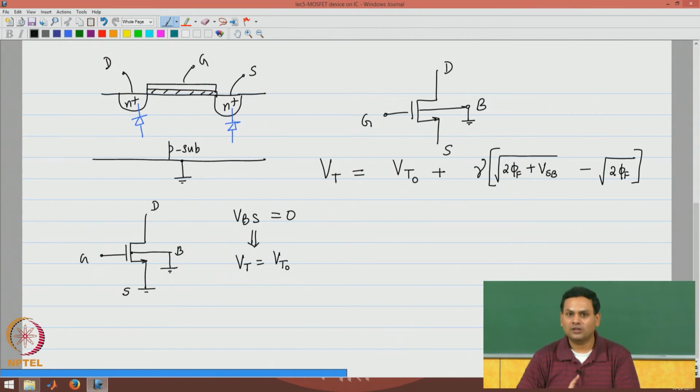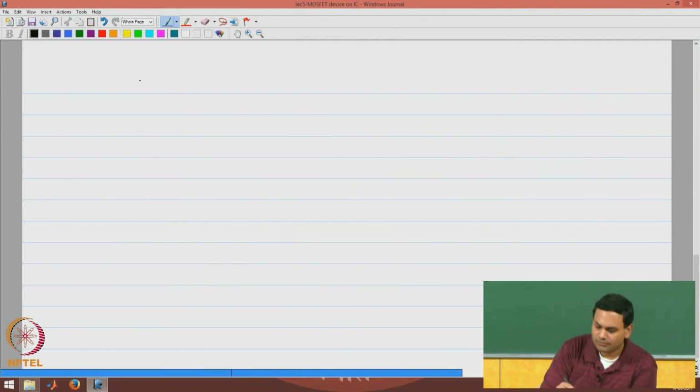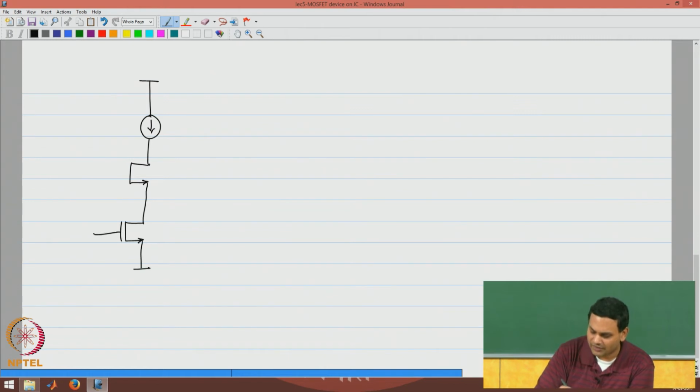Now, also note that the bulk is always connected to the lowest voltage possible, therefore, normally the source bulk voltage is positive and the threshold voltage would be larger than Vt naught if the source is biased at a larger voltage. There are many circuits where this would happen. I will show you what will happen if we look at the circuit which you folks would have seen before, which is the cascode amplifier.